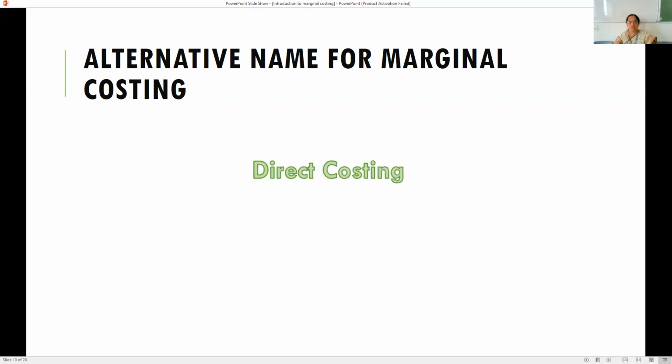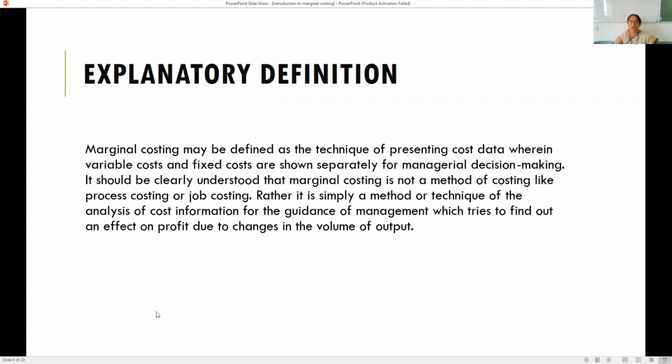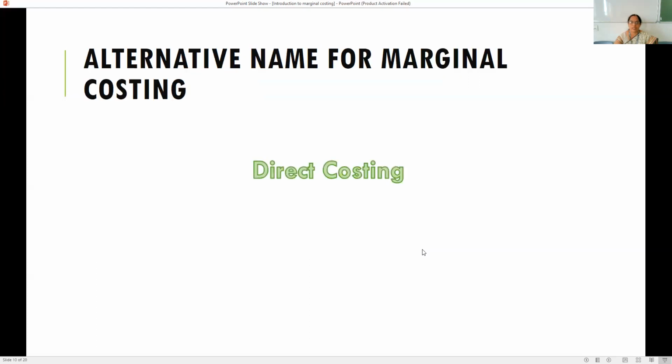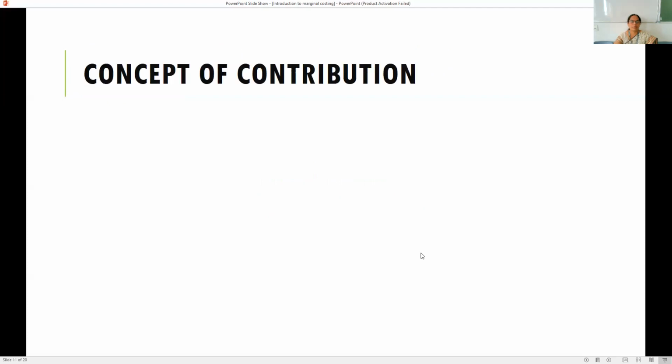Now, coming to the alternative names for marginal costing. Marginal costing is called direct costing or variable costing. Because in the previous slide, we understood that it is a technique of presenting data wherein variable cost and fixed cost are shown separately for managerial decisions. For this reason, it is called direct costing or variable costing.